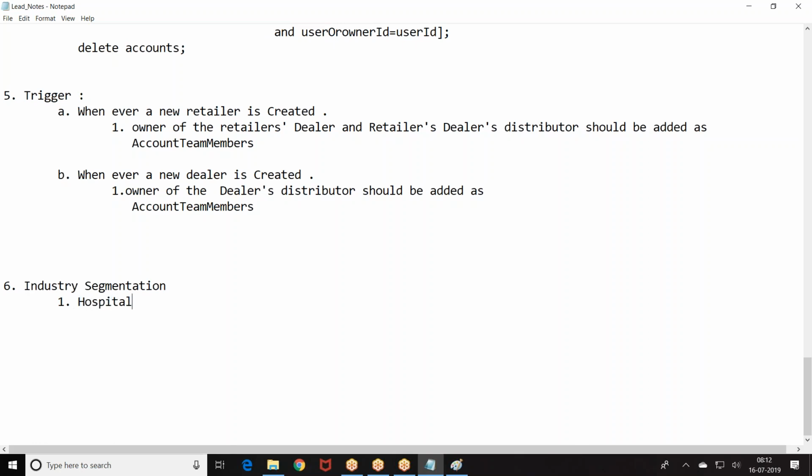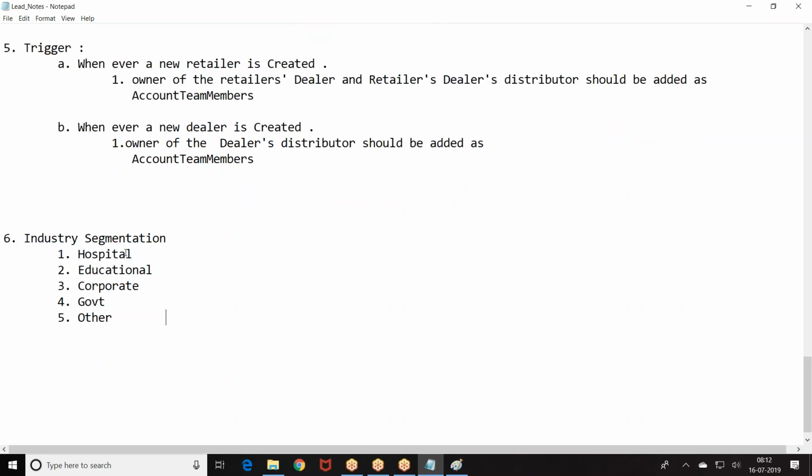Now, hospitals, education institutes, corporates, right. Now, dealer wise, they want to categorize how much revenue these people have generated in the current quarter, last quarter,